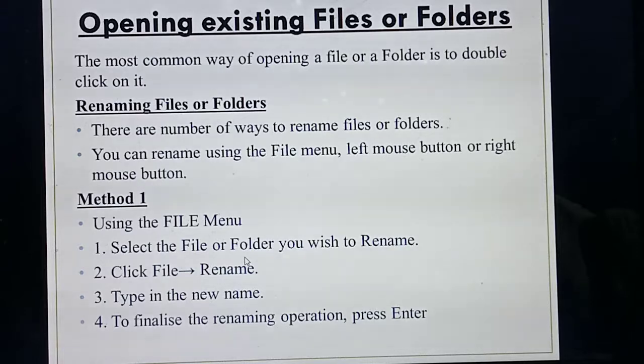Once you have selected the rename option, you need to type the new name. Already one name is there, and now you are going to change it to some other name, so you need to type that name there. After typing the new file name, you should press the enter button. Understood students? What are the steps to rename using the file menu? First, select the file or folder to rename. Next, go to the file menu and select the rename option. Then type the new name of the file and press the enter button. So this is the method using the file menu.